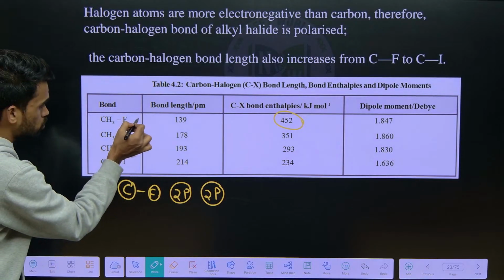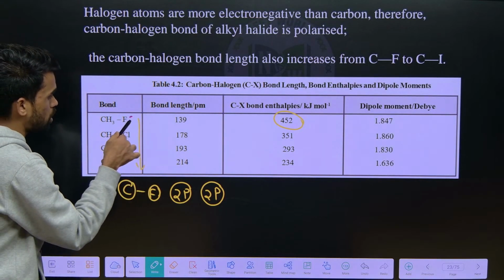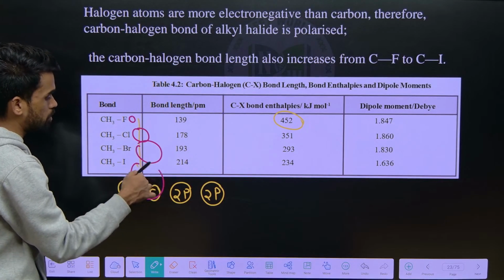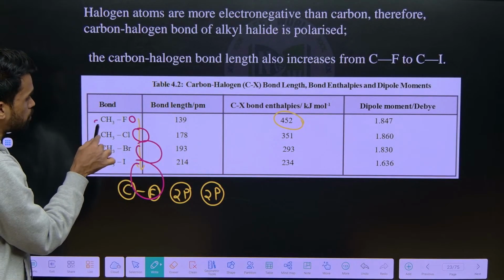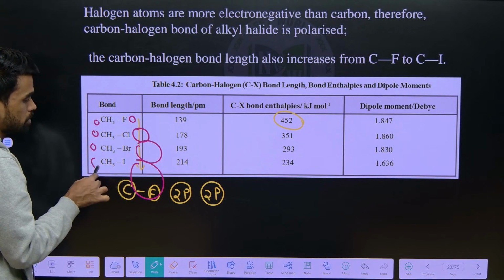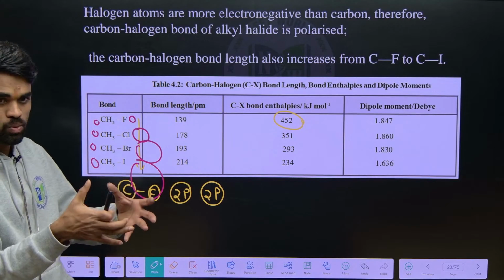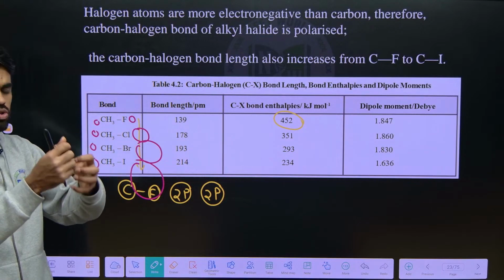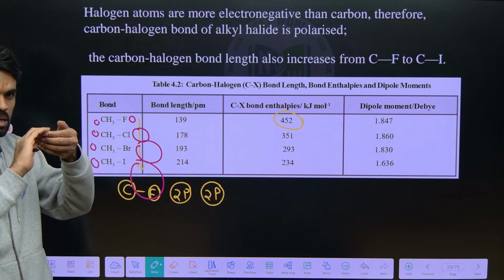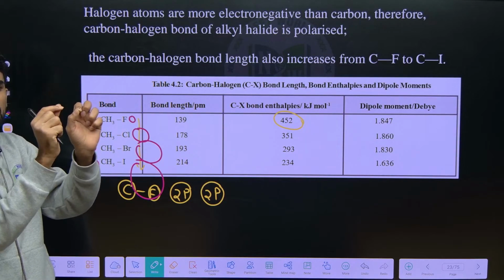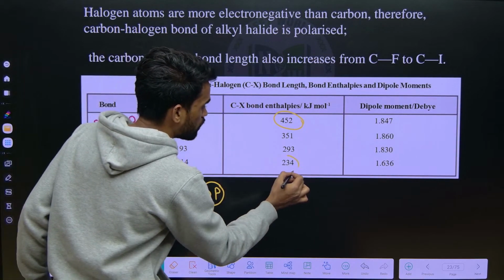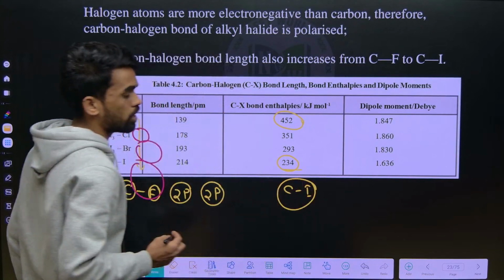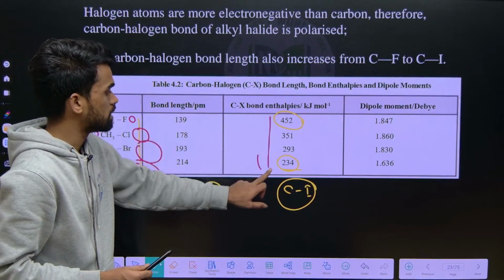As we move down the group, fluorine is small, chlorine a little bigger, bromine a little more bigger, and iodine a little more bigger. But carbon size is small in all the cases. So if there is a large size difference, what happens to bond enthalpies? Due to the large size difference, overlapping will be very poor, so the bond easily breaks. That's why the bond enthalpy of carbon-iodine is very low, just 234 in methyl iodide. So down the group, bond enthalpies decrease, remember this.